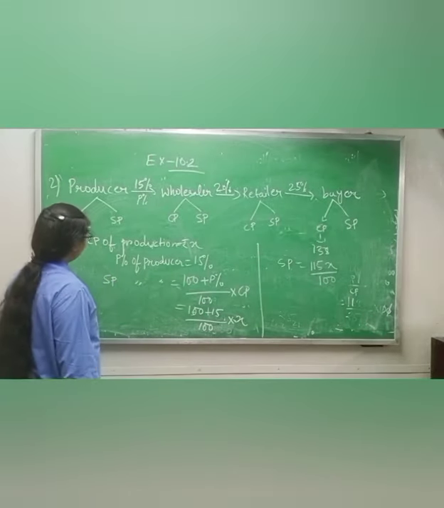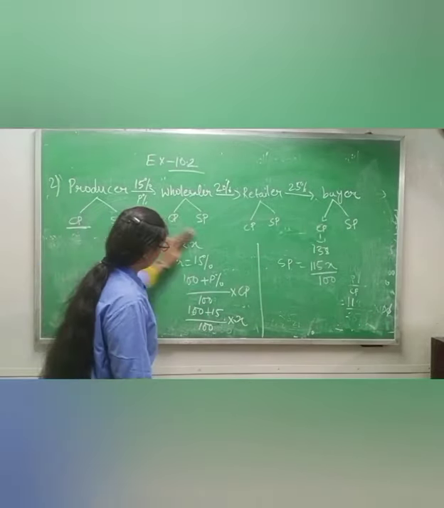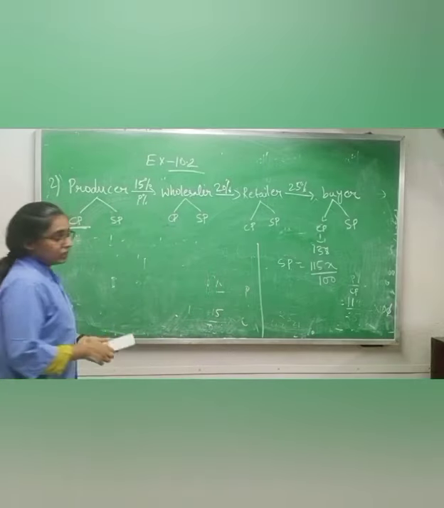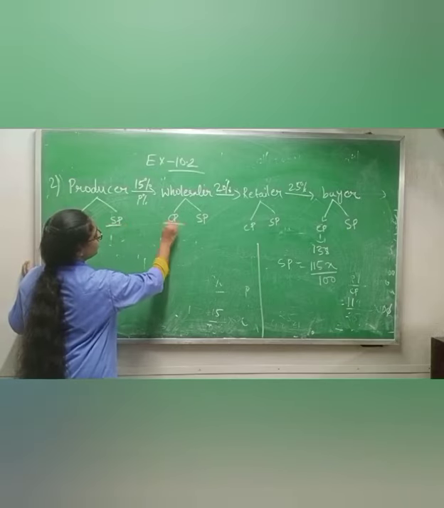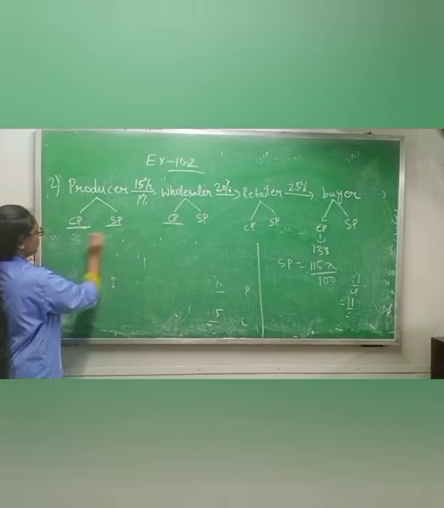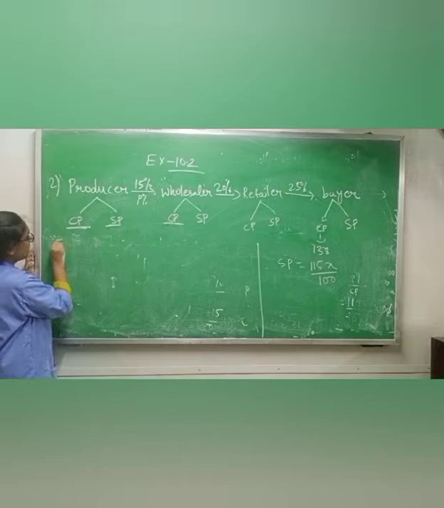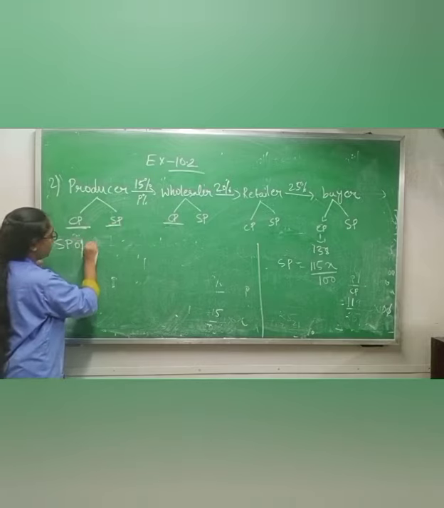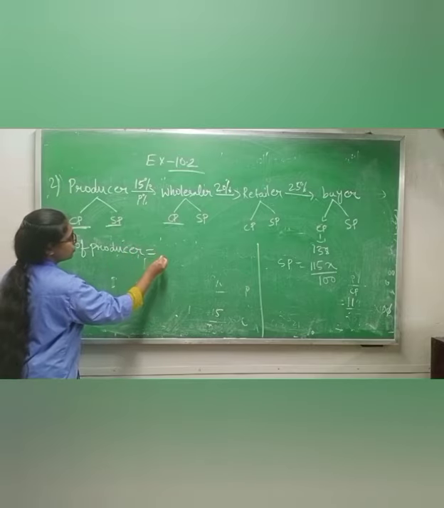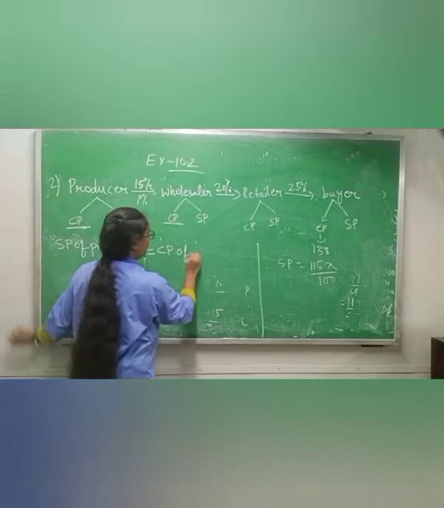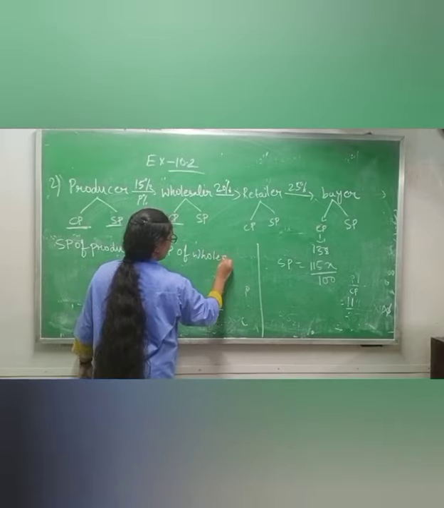Now what I will write after this: selling price of producer is equal to cost price of wholesaler.